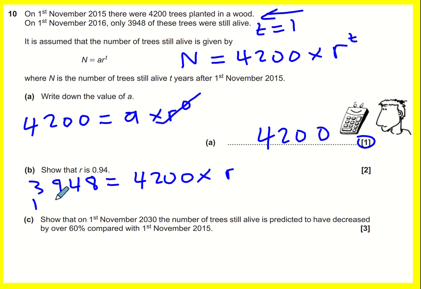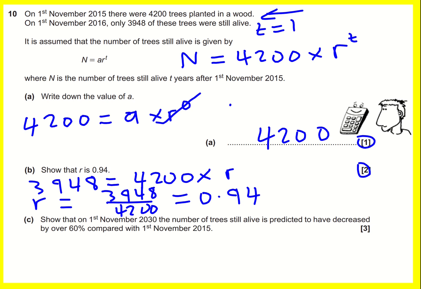And now I can divide through, so r is equal to 3,948 divided by 4,200. And I'm expecting this to be exactly 0.94, which it is. Okay, so we've now got an even more up-to-date equation. N is equal to 4,200 times 0.94 to the t.